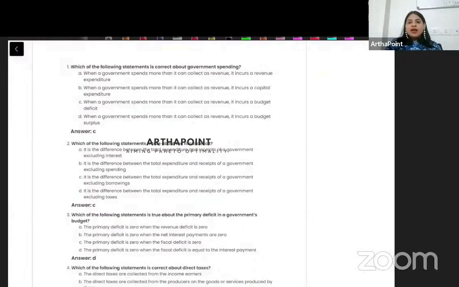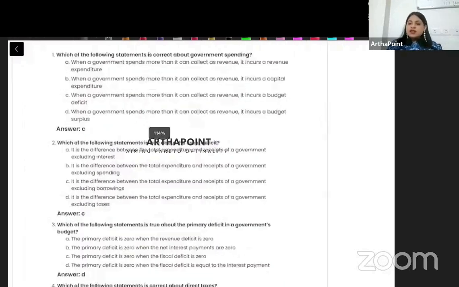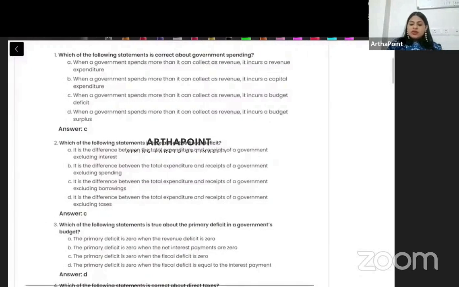Today we will take the top 10 questions related to your government budget, fiscal and monetary policies, and government budget. Okay, so let's have a look at these questions. Which of the following statements is correct about government spending? When government spends more than it can collect as revenue, it incurs revenue expenditure?